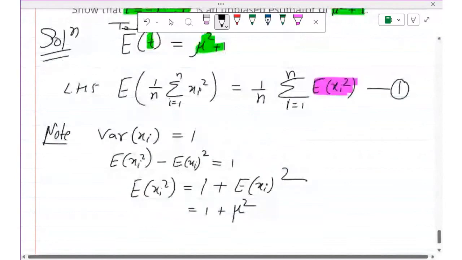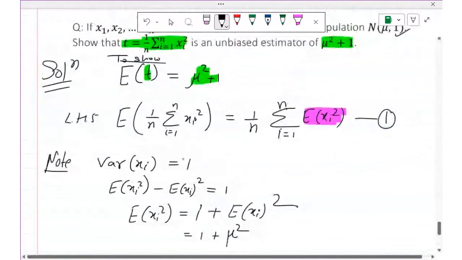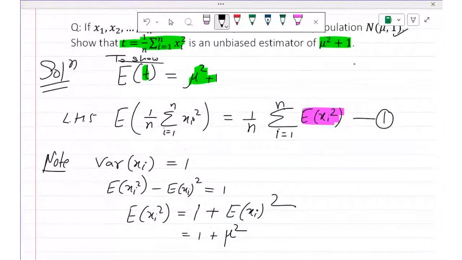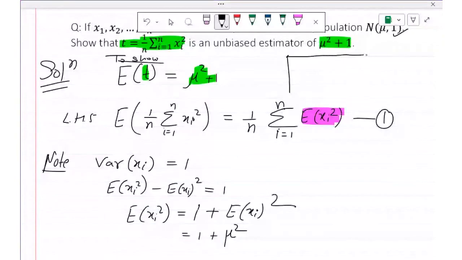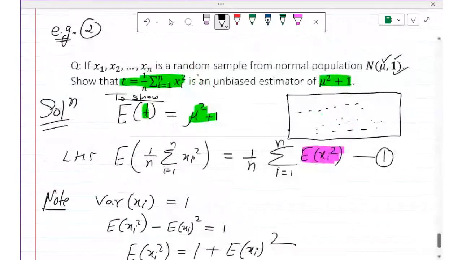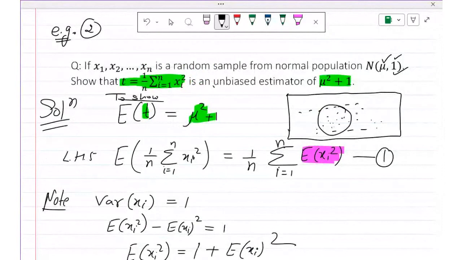Students, if there is any doubt, don't hesitate, because all the questions in the future will be of this type. Same kind of concept we have to use everywhere. I can understand that you may not be getting this, so that is why I'm repeating whatever we have done. Students, we have a population, and x1, x2, xn is a sample taken from it.